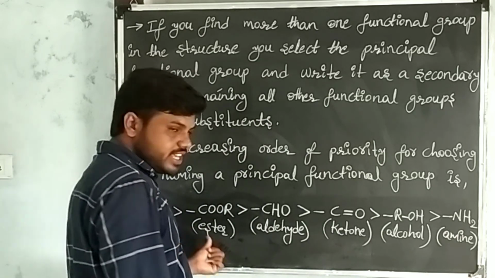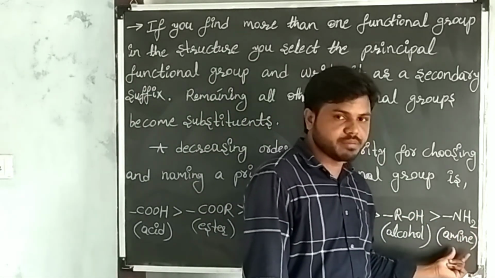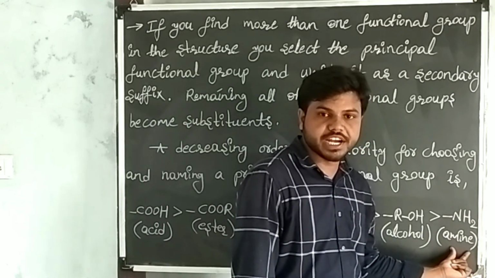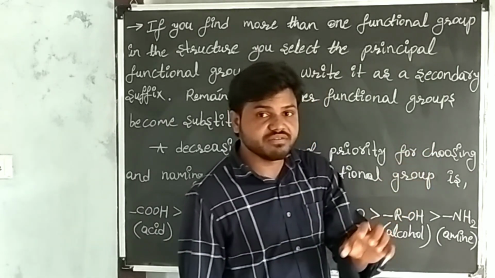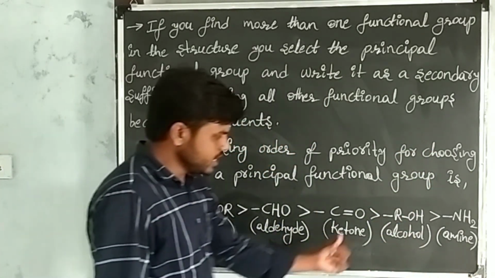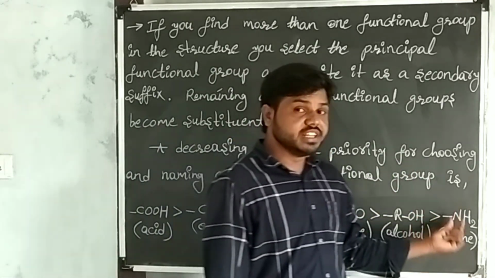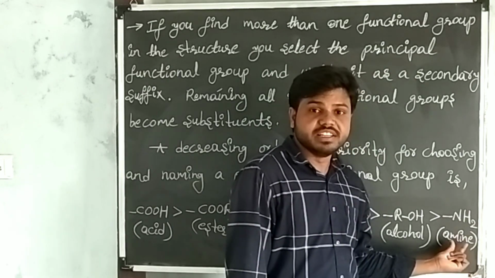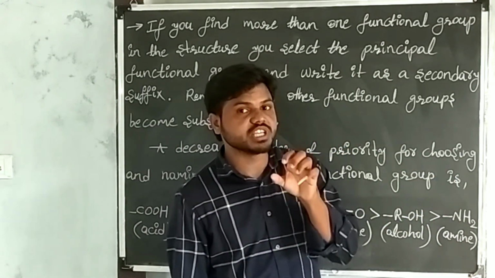If acid, ester, aldehyde, ketone, alcohol are not present in the given carbon compound, then give the priority to amine. This amine will become the secondary suffix, remaining functional groups become substituents.